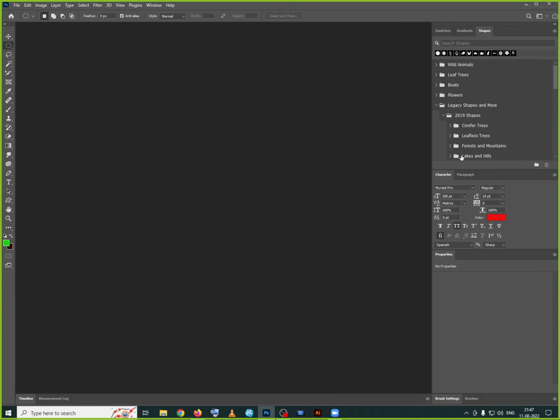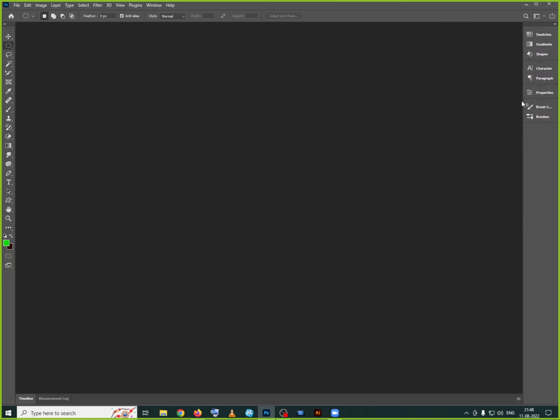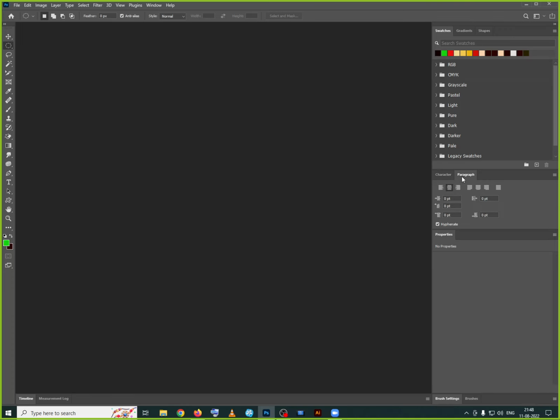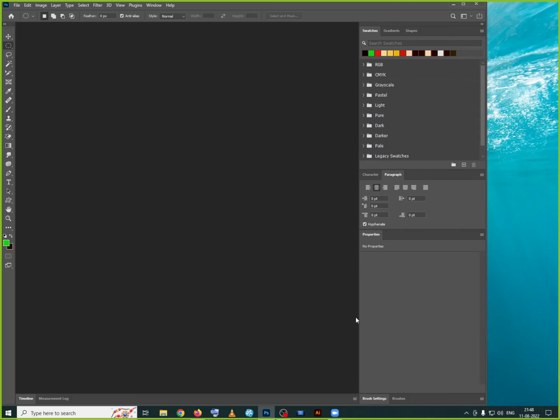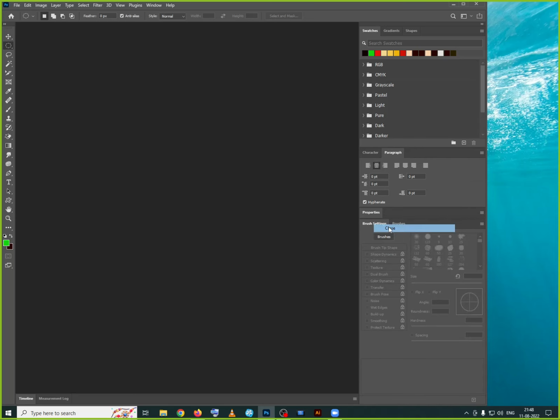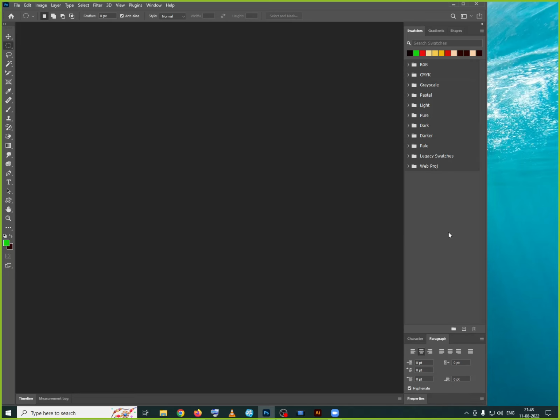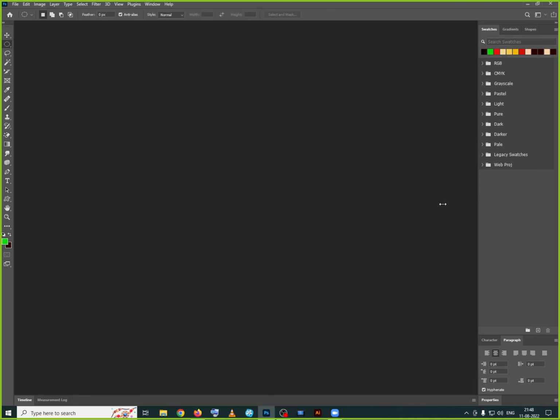So the best setting is it. But we can close this brush now. Let's compress it like this. Now it will compress and you can expand it also if you want. So these are the panels we are having. Different panels are used for different purposes.